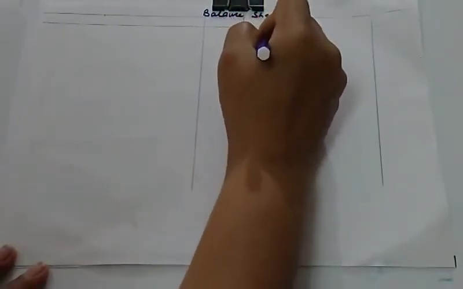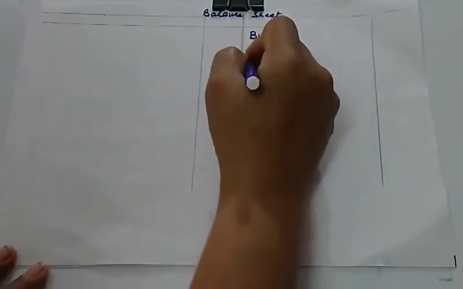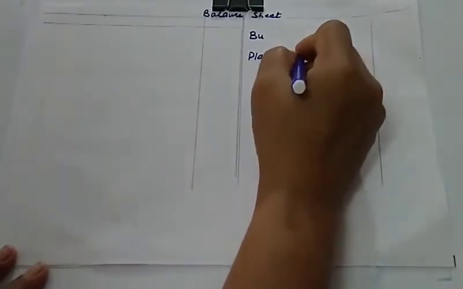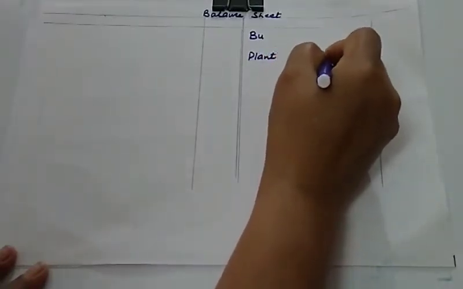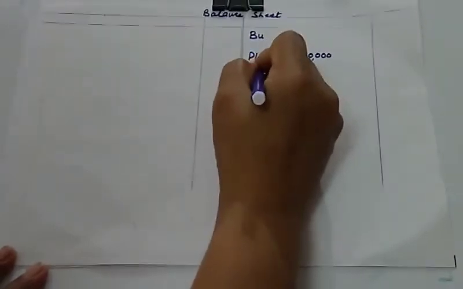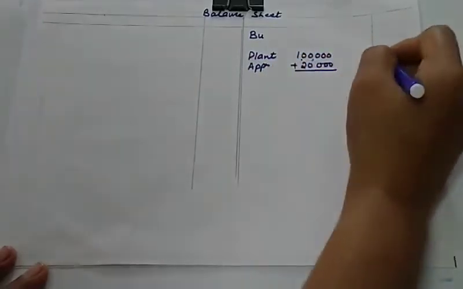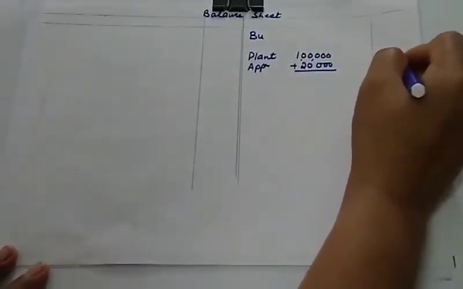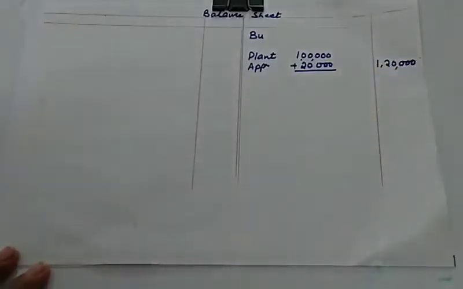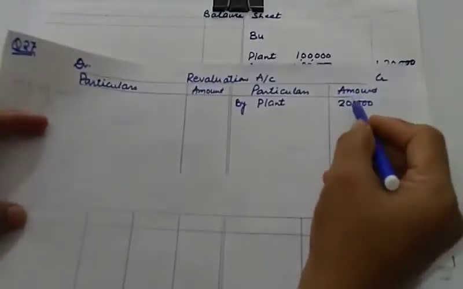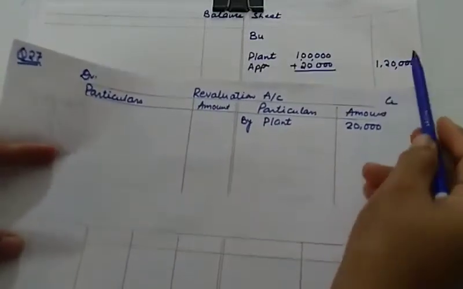This is my balance sheet, and here you will be writing plant by the value of plant, whose book value is 1 lakh, and there is an appreciation of 20,000. So you will add this appreciation, and in the outer column you will be writing 1,20,000. So see the impact. Here you are writing 20,000 on the credit side of revaluation, and here you are writing 1,20,000 on the asset side of the balance sheet.